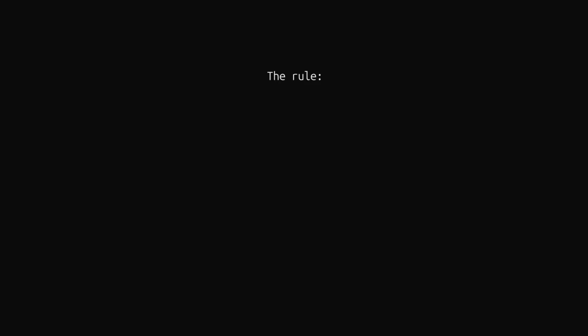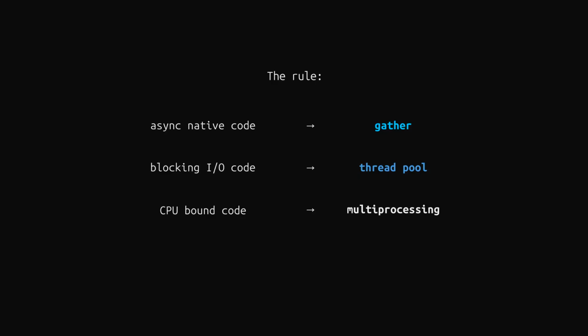The rule is simple. Use Gather for async native code, use a thread pool for blocking IO code, and use multiprocessing for CPU-bound code. Get this wrong and you will spend an hour adding print statements with timestamps trying to find a 1-second ghost hiding in your pipeline. asyncio.gather is not magic. It is a scheduling tool. And like any tool, it only works when you use it for the right job. The Azure Speech SDK taught me that the hard way.